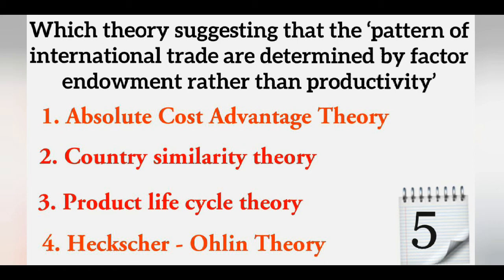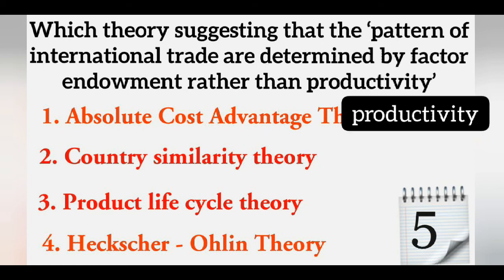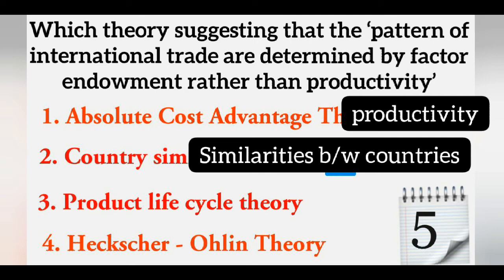So let us analyze these options. First one, absolute cost advantage theory. The absolute cost advantage theory is based on the concept of productivity between the participating nations. And second one, country similarity theory. The basic idea behind the country similarity theory is that the similarities between the countries are the basis for conducting trade between the nations.